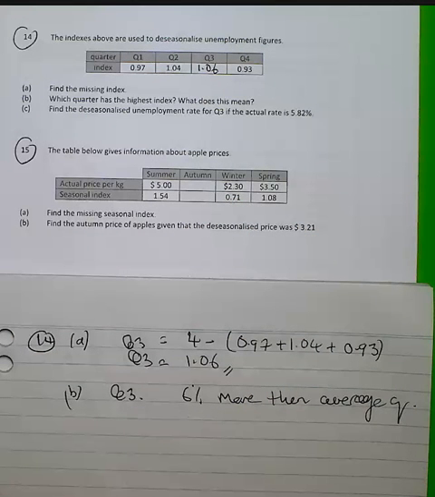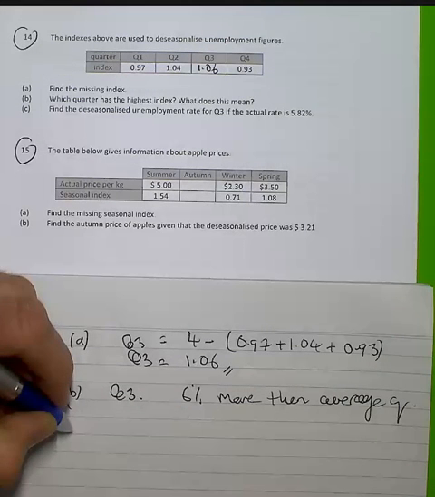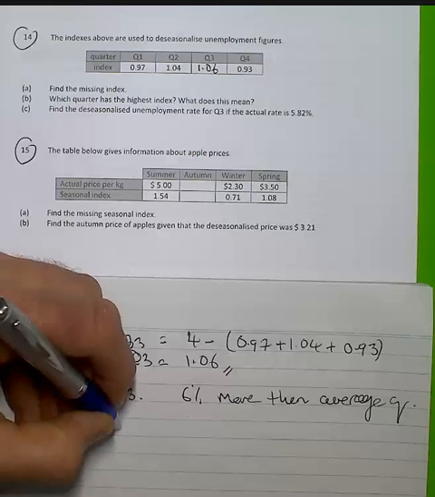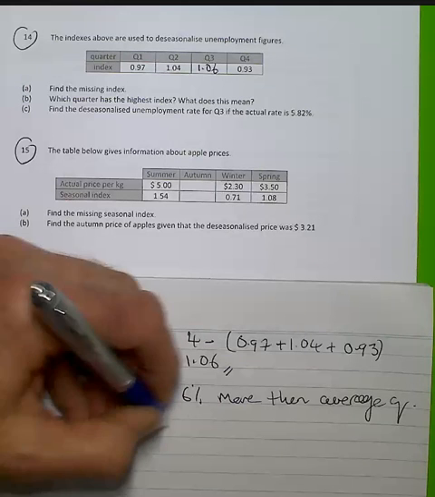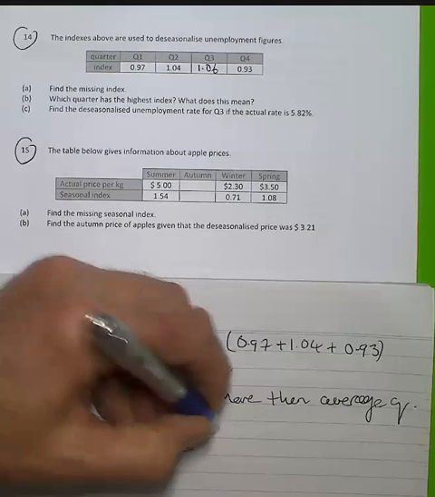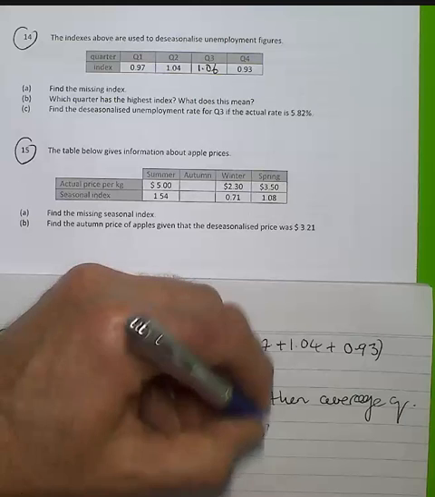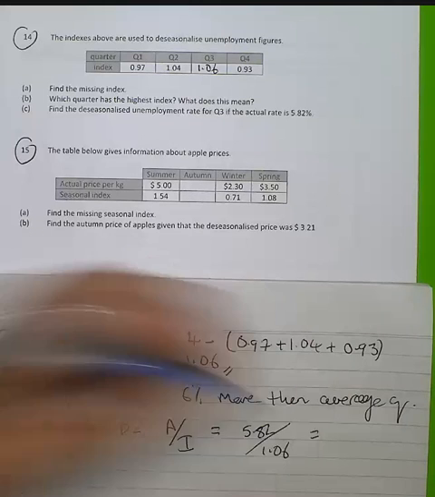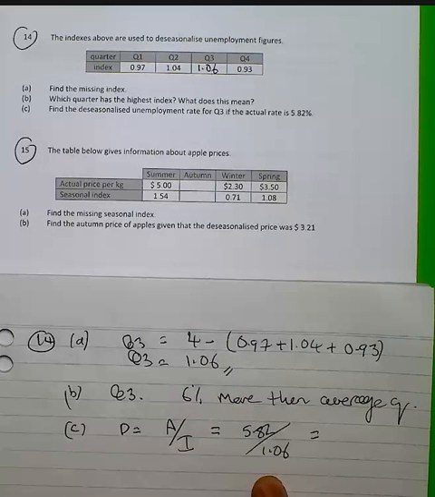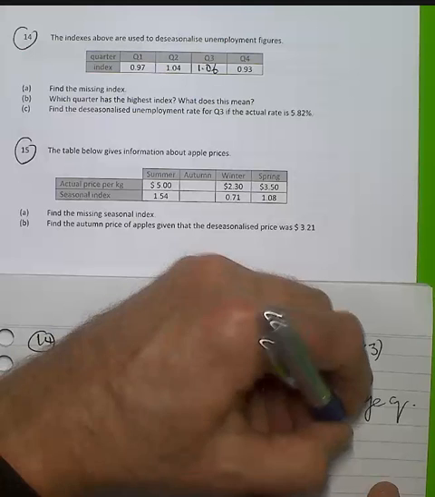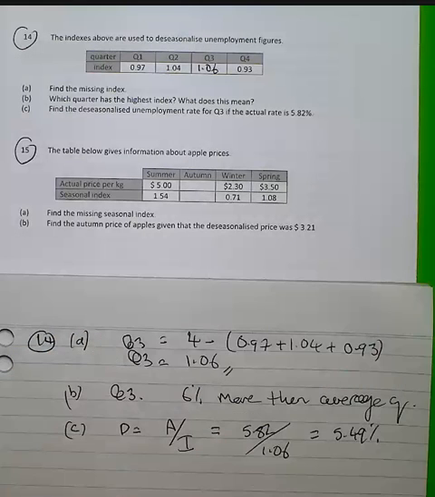It could mean when a number of people come into the market force, or there's a seasonal figure that's expected, and to make it more palatable, we may have to smooth the figure. So for C, deseasonalized, that's the actual divided by the seasonal index. So 5.82 divided by the 1.06 gives us 5.49%.